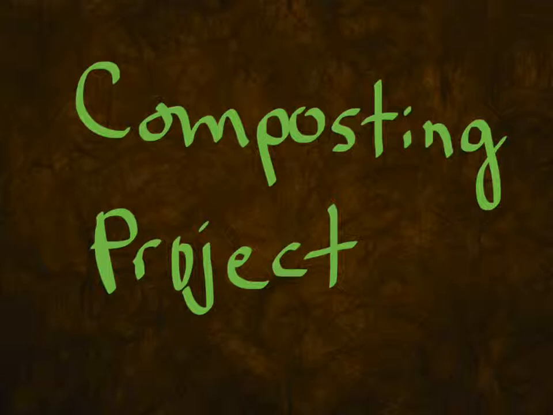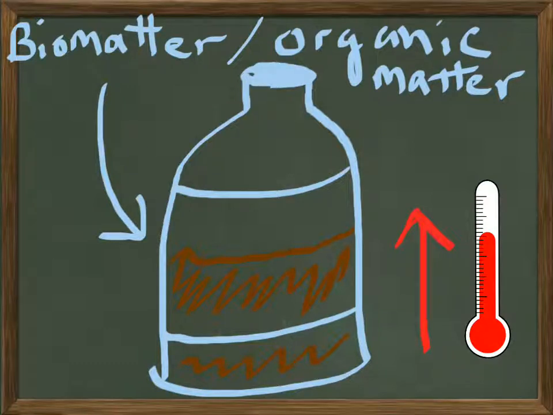Think about our composting project. We collect data every so often by measuring the temperature. And as you know, we came up with a hypothesis as a class that the temperature would rise as the organic matter decomposed. So my question to you is, why does the temperature increase over time?